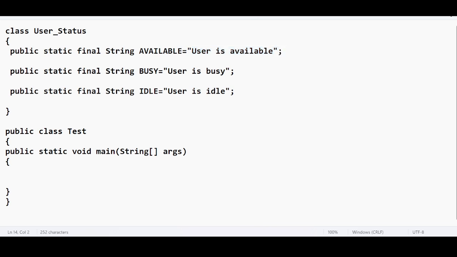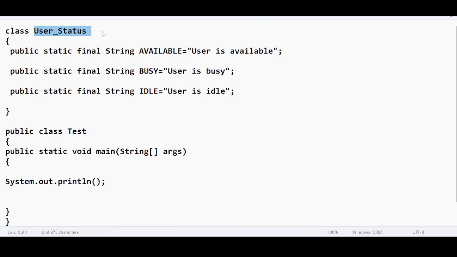Okay, the moment I give System.out.println, if I want to access this, since it's a static variable, we have already discussed in many previous classes, to access any static variable, I can just use the class name followed by the variable name.